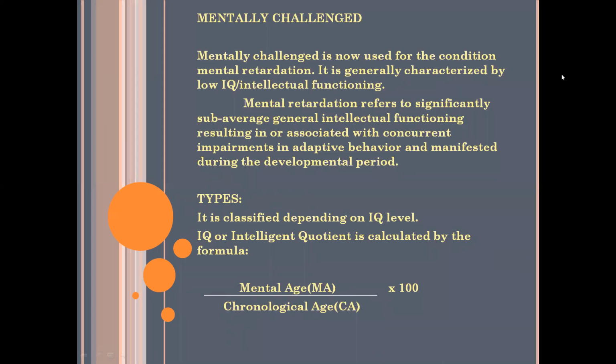Okay, so how do you measure intellectual functioning? It is classified depending on IQ level. So we calculate the IQ level of an individual and then classify it into different types. IQ, or intelligence quotient, is calculated by the formula: mental age divided by chronological age, multiplied by 100.